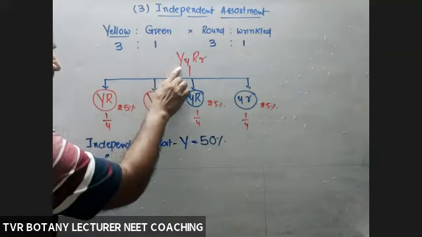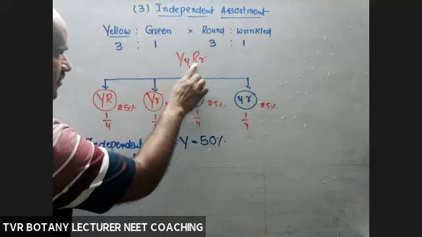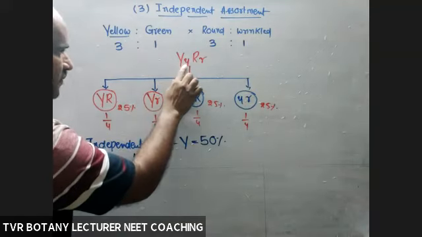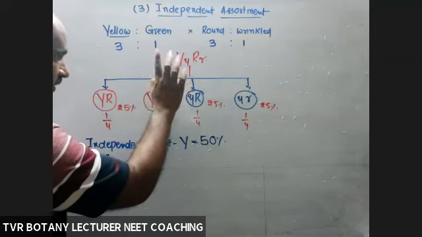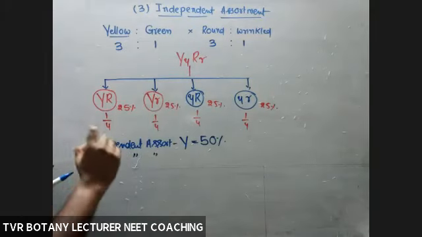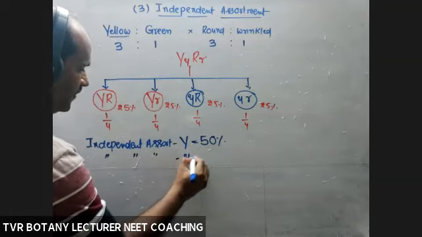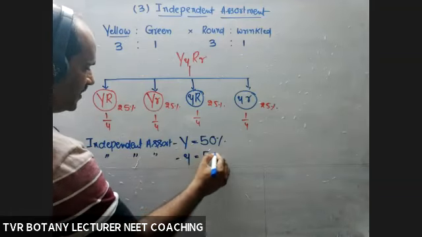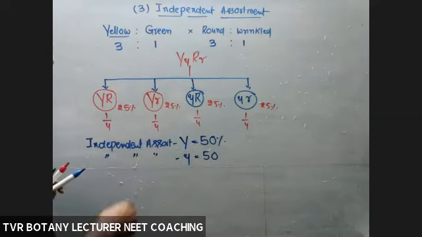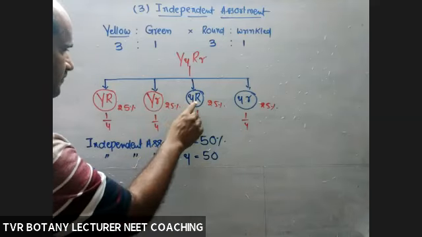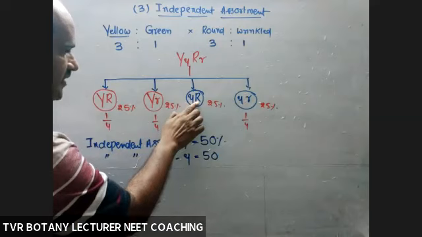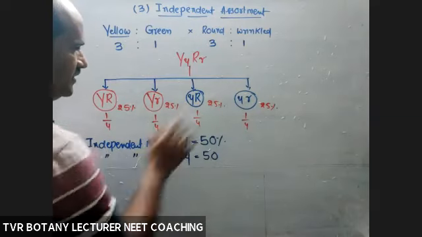So capital Y with R, 25, 25. Now, what about small y? Is it with capital Y? No. Sharing with capital R and small r. Now, what about the independent assortment of small y? That is also 50%. Check it. In how many gametes is small y present? See, 1, 2. 25% with this one, 25% with that one.